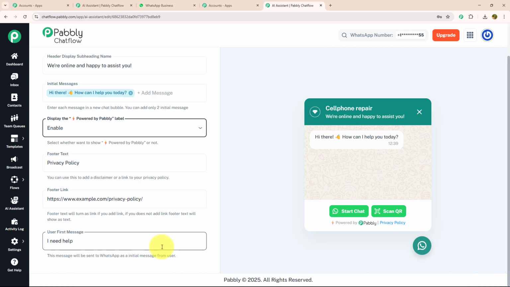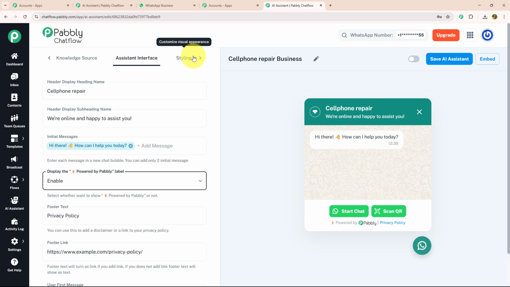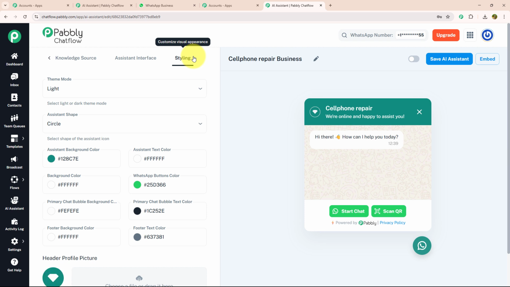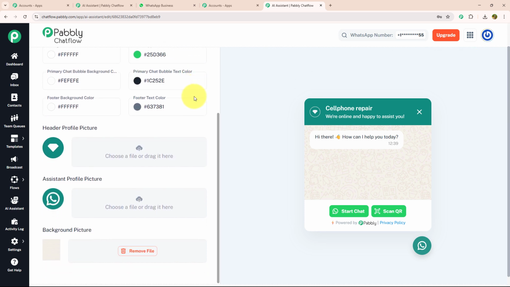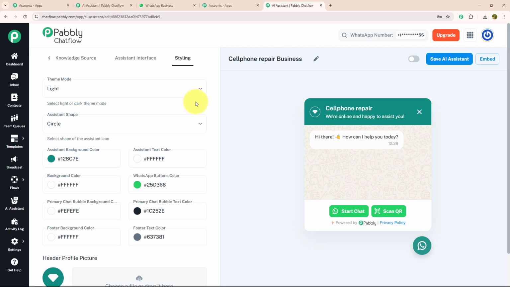The final step in this section is to set a trigger message, that is the phrase a customer sends as an initial message like I need help. Now let's move to styling. Here you can customize the look and feel of the assistant by changing the theme mode, assistant shape, background color. You also have the option to add profile picture and background image to personalize the chat interface. I'm going to keep it as it is.